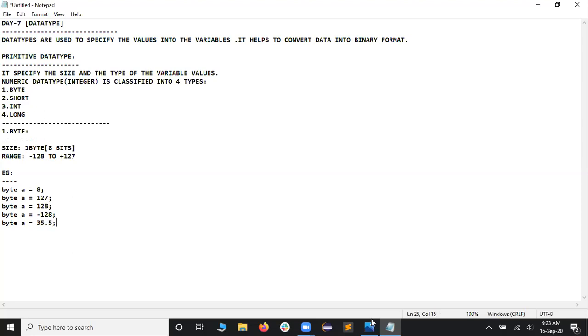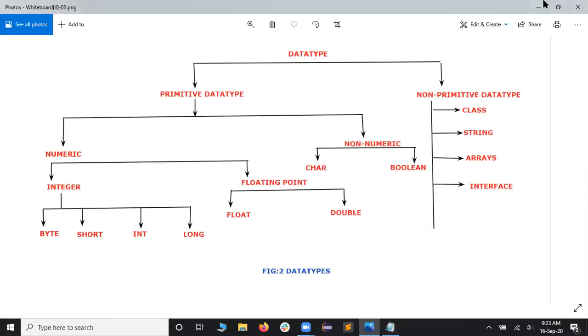So let us check this as well. We'll see what the valid things are, what the invalid things are, and what errors we are going to get. Is it clear for you guys, everyone? So let me copy all these things. After copying it, I want to execute the program. Let me minimize this one.